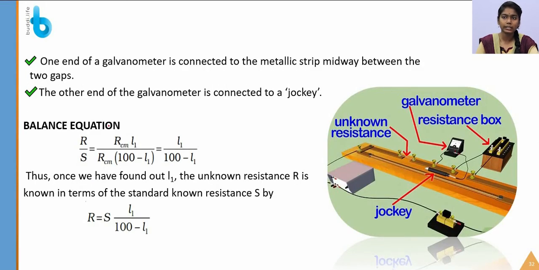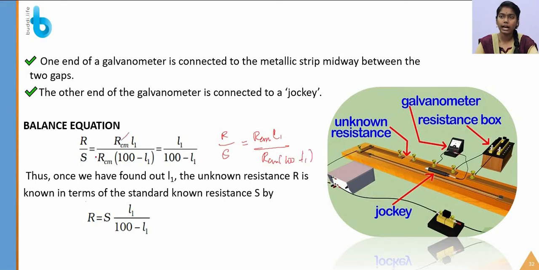By balancing the equation with the help of the Wheatstone bridge, R by S is equal to sigma L1 divided by sigma into 100 minus L1.